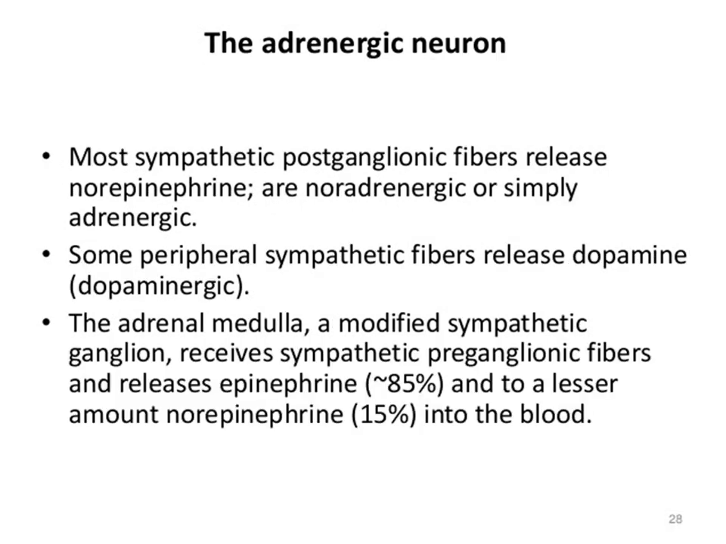The adrenergic neuron. Most sympathetic postganglionic fibers release norepinephrine, and are noradrenergic or simply adrenergic. Some peripheral sympathetic fibers release dopamine, that is dopaminergic. The adrenal medulla, a modified sympathetic ganglion, receives sympathetic preganglionic fibers and releases epinephrine, that is 85%, and to a lesser amount norepinephrine, that is 15%, into the blood.